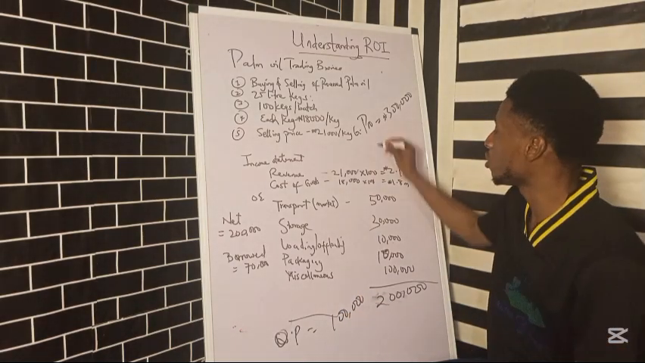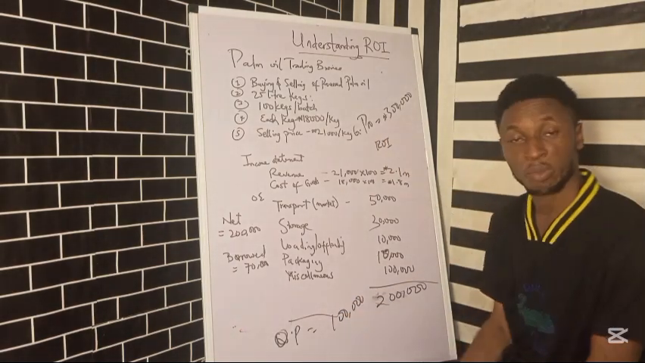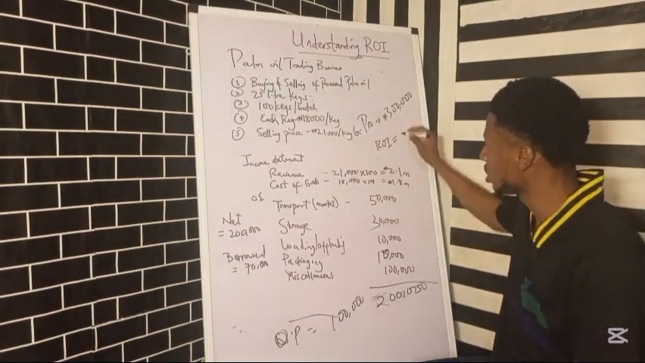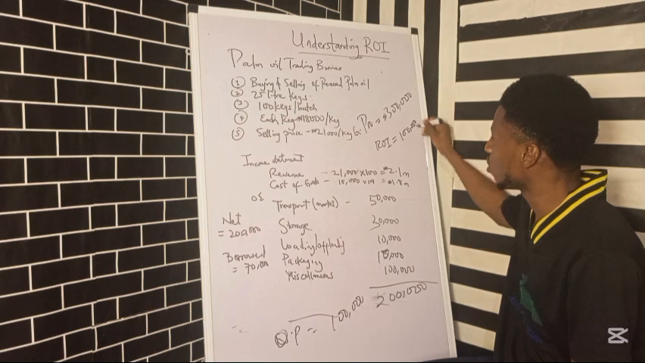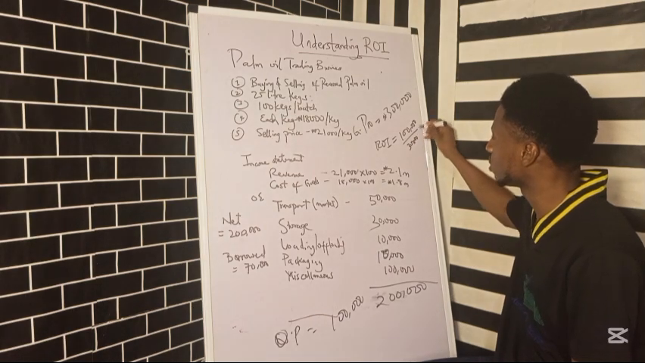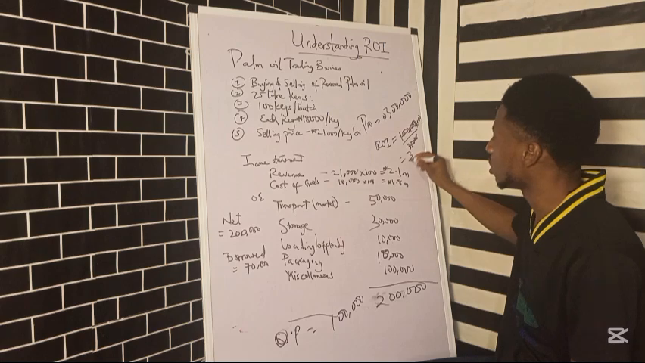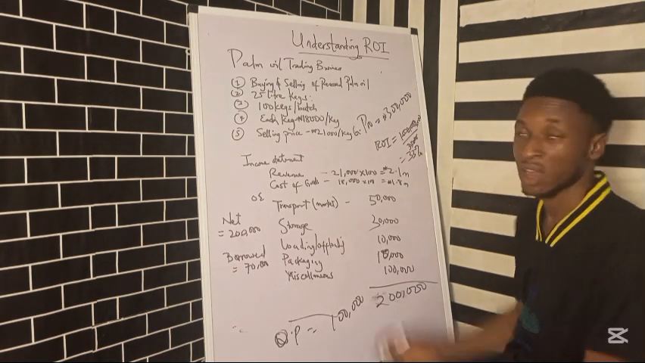So we can calculate our ROI based on this operating profit before we pay anybody that we're owing. And so our ROI is going to be 100,000 naira over the 300,000 naira times 100, right? So we're going to get about 33% for our ROI.